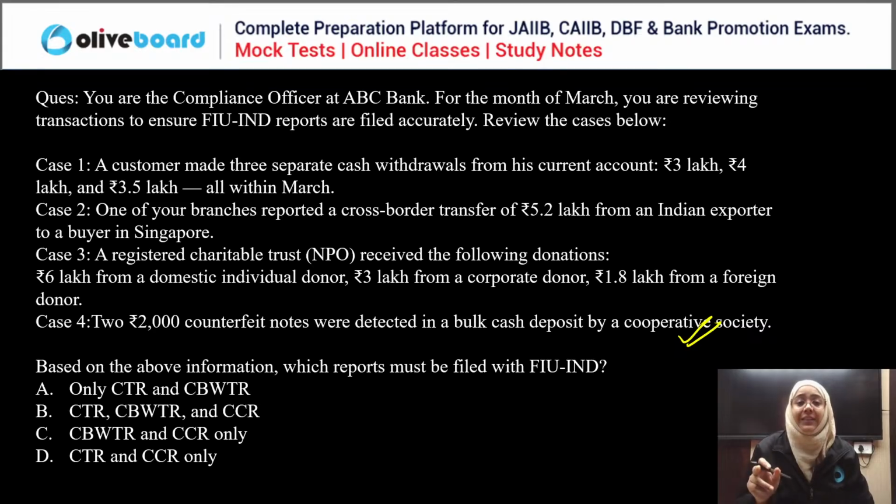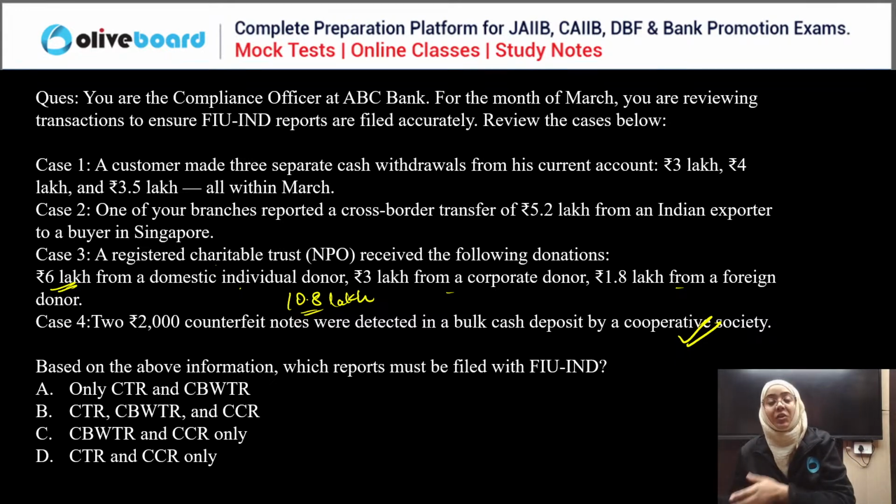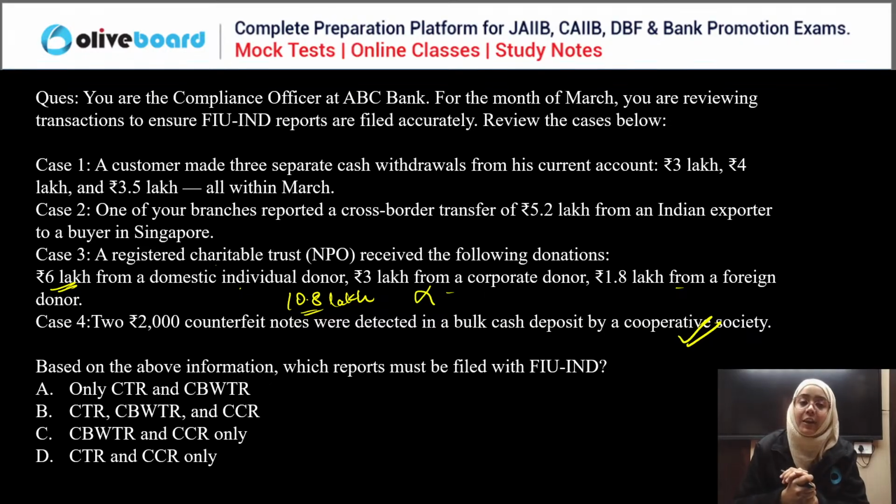Now, next is the registered charitable NPO. They are receiving 6 lakh from the domestic donor, 3 lakh from the corporate, and 1.8 lakh from the foreign donor. So the total is 10.8 lakh. But this total is actually from three different sources, not from one source. If from one source the receipt exceeds 10 lakh, then you need to report it to FIU India. But there are three separate amounts, 6 lakh, 3 lakh, and 1.8 lakh, from three separate sources. So these need not be reported to FIU India.